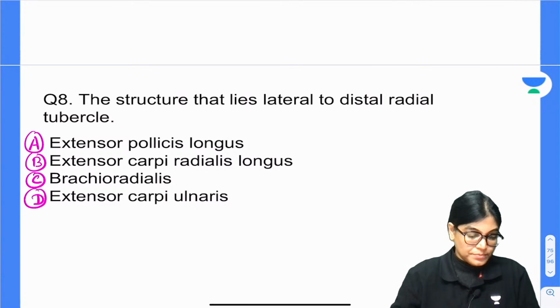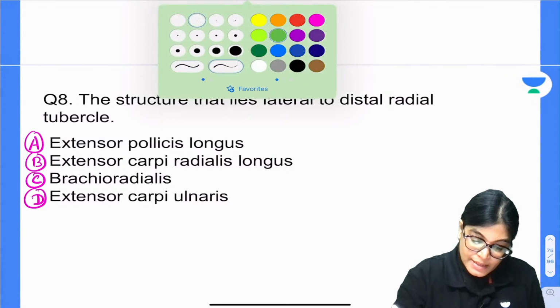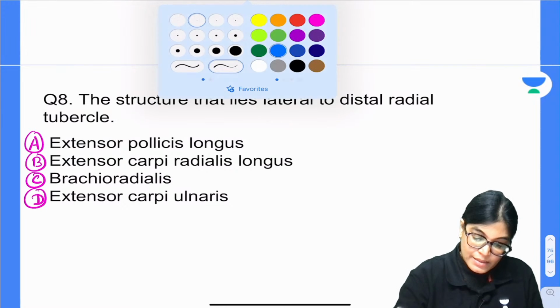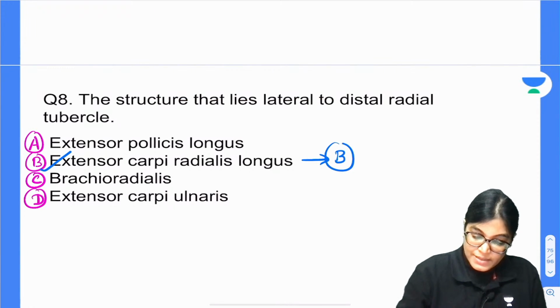Question number 8. I got an answer from Ashwani Mishra, A, and I got an answer from Amitabh Behra, B. So the correct answer here is extensor carpi radialis longus. B is the correct answer.